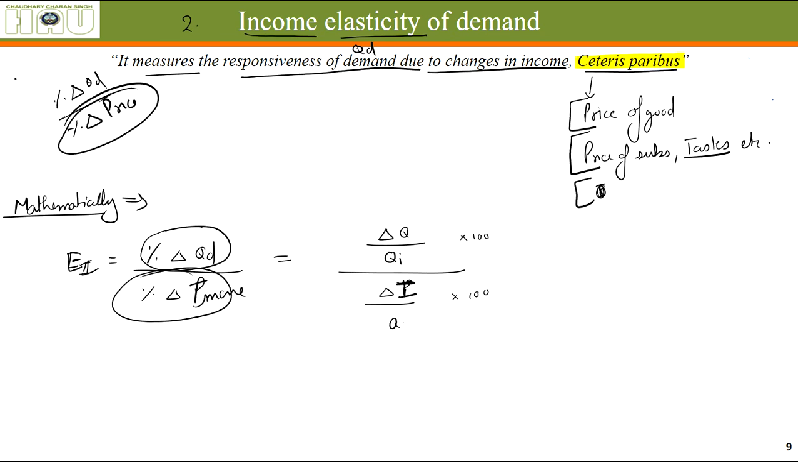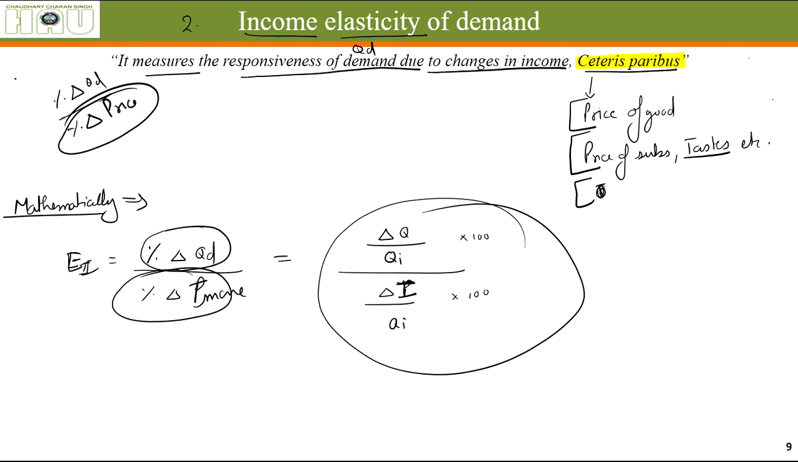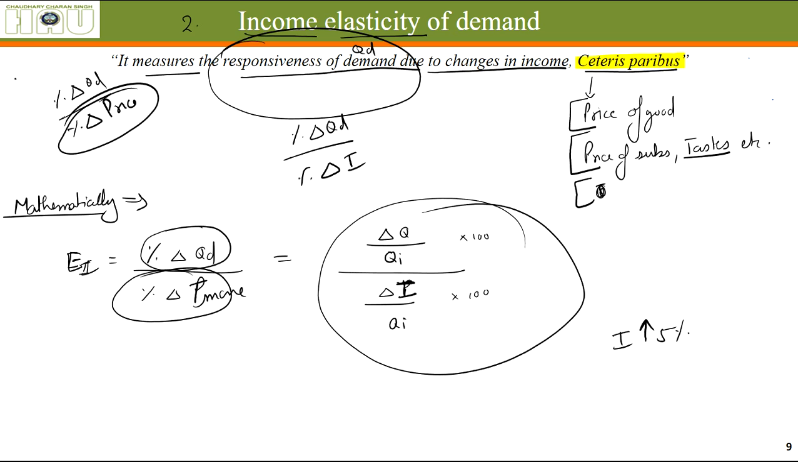Initial divided by initial into 100. So this is again very similar to price elasticity of demand. It measures the responsiveness of quantity demanded due to a percentage change in income. Let's say the income of a person increased by 5%; how much will the quantity demanded of a particular good increase or reduce?